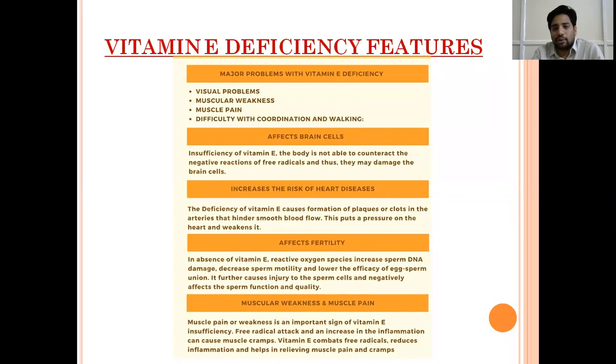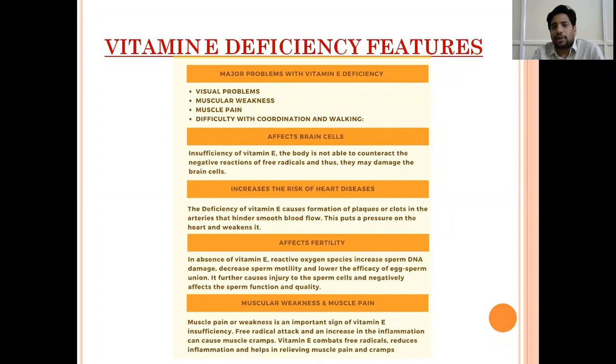Vitamin E is an antioxidant. It prevents plaque formation and clot formation in arteries. So when vitamin E is deficient, there is a high chance of forming plaques and clots in the arteries, and a high risk of heart diseases. It can also affect fertility. It has an effect on the sperms, so it can affect fertility.